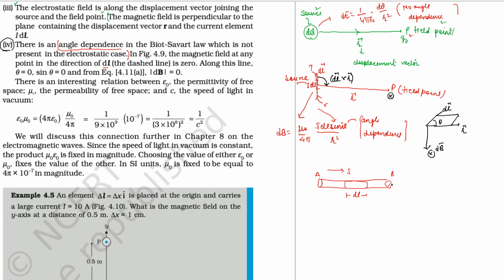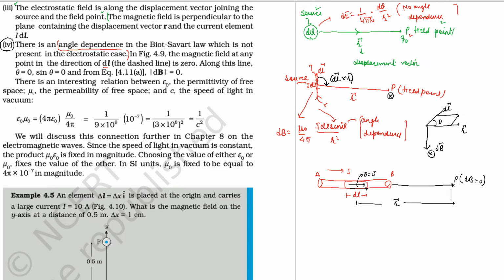Your field point is now at point P. The distance from here is the displacement vector r. Now this dl and r are both in the same direction. dl is along this direction, the displacement vector is along this direction. So the angle between the two, theta, is equal to 0 degrees. Whether it is 0 degrees or 180 degrees, sine of 0 degrees and 180 degrees are both equal to 0. Hence dB at this point is equal to 0. Along the length of the conductor, the magnetic field at this point is equal to 0.